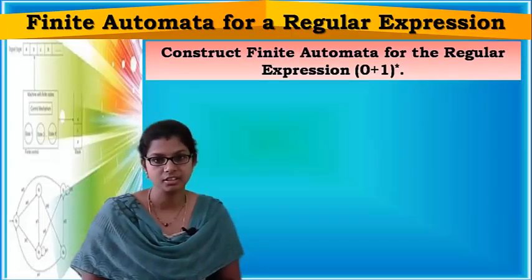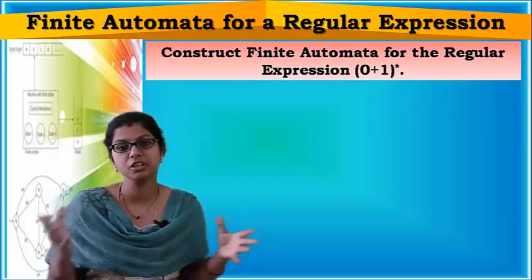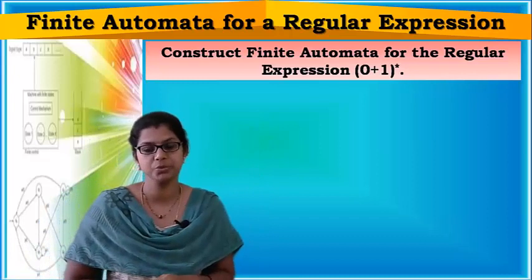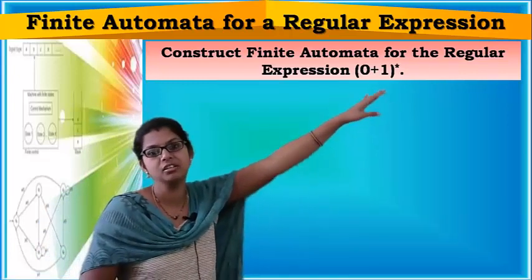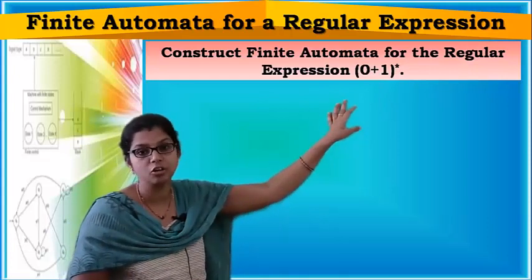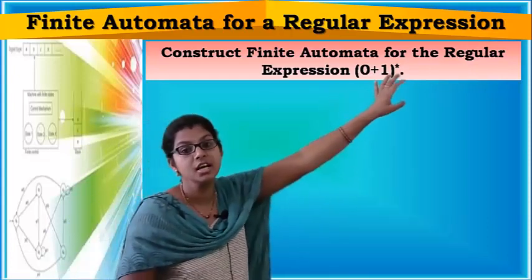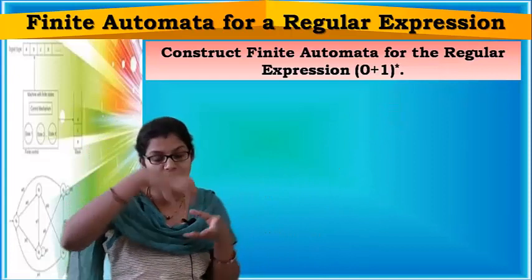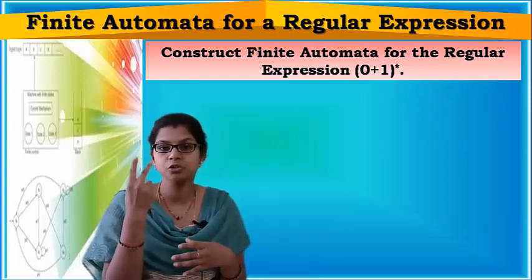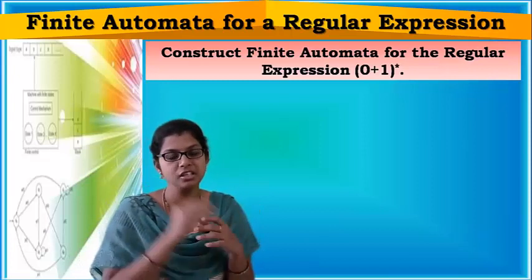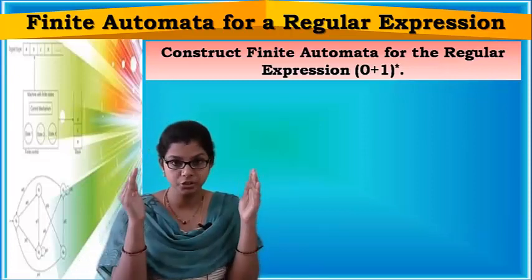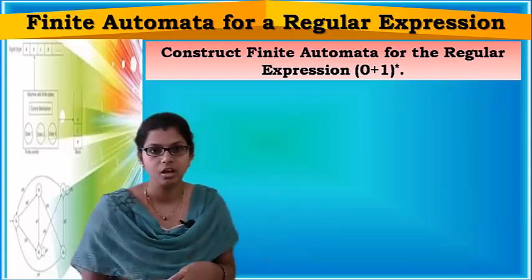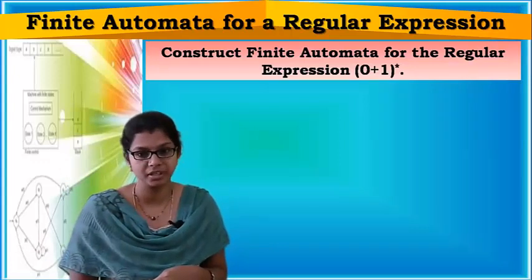Now let us construct finite automata for regular expressions with a combination of these operations. Construct a finite automata for the regular expression (0 union 1) closure, which is the closure of 0 union 1. So we have two operations here. One is the union operation and another one is the closure operation. First the union should be performed and then you have to perform the closure on that particular union. Okay, now let us construct the finite automata for this.